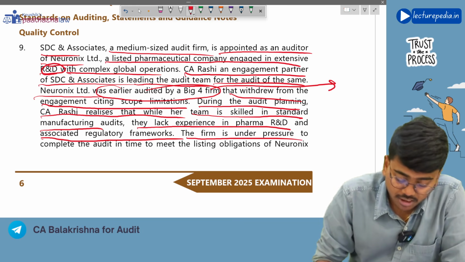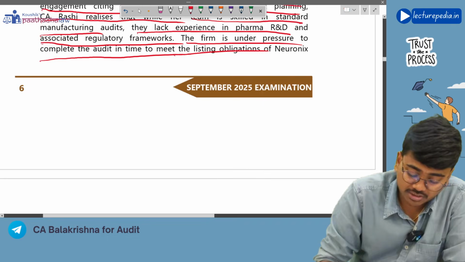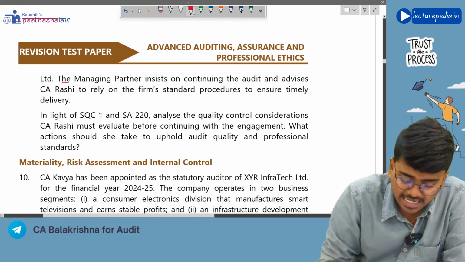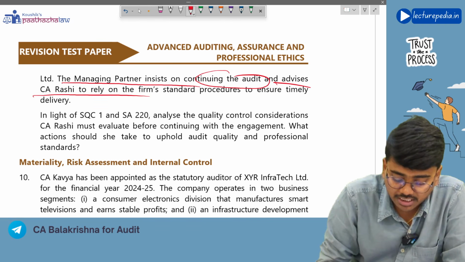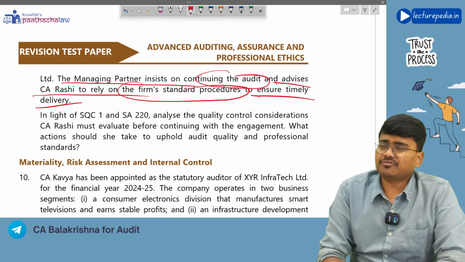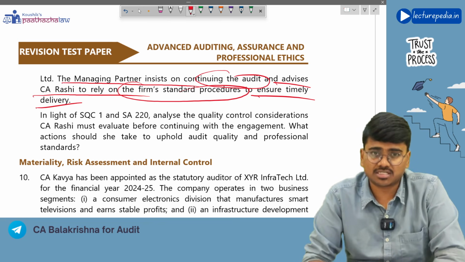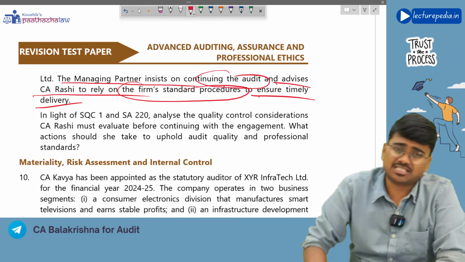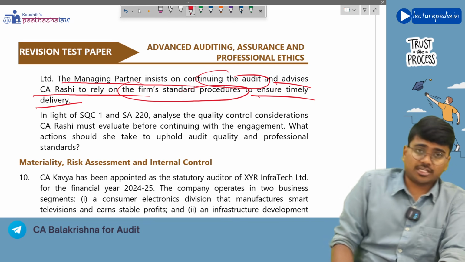The firm is under pressure to complete the audit in time to meet the listing obligations of Neuronix. The managing partner insists on continuing the audit and advises CA Rashi to rely on the firm's standard procedures to ensure timely delivery. The audit staff were well aware of the procedures to be performed in the manufacturing sector, but for this specific industry they don't know how to perform the procedures. So in such a situation, it is not advisable to accept the engagement, right?